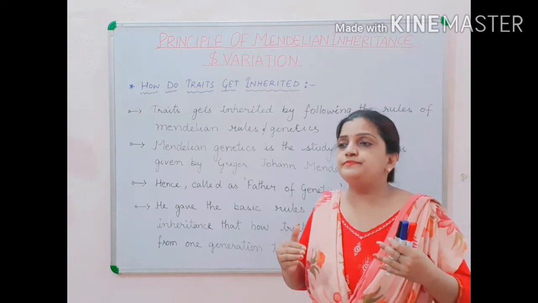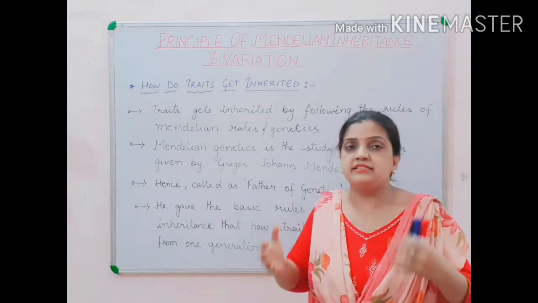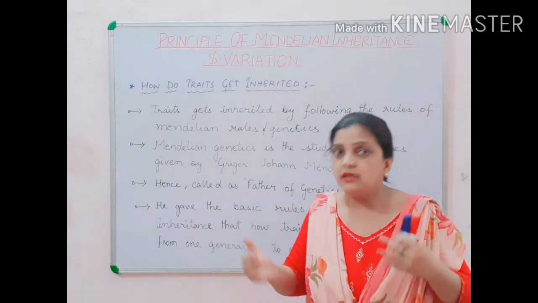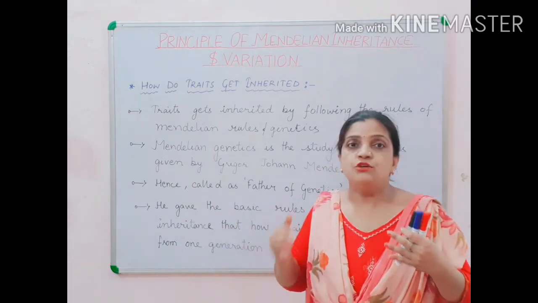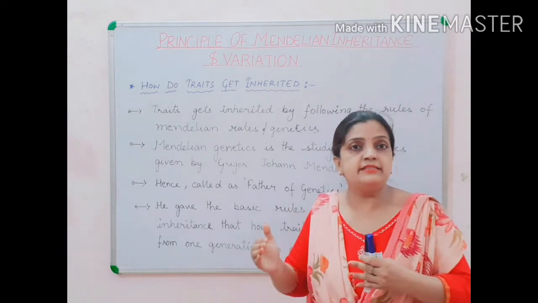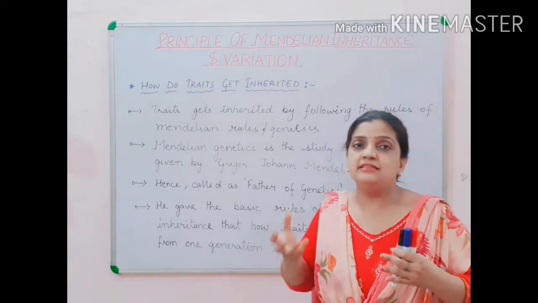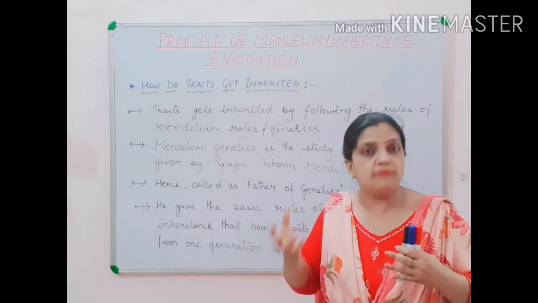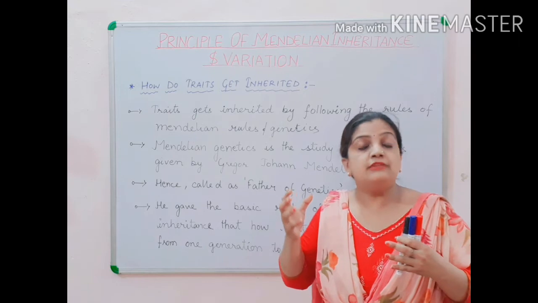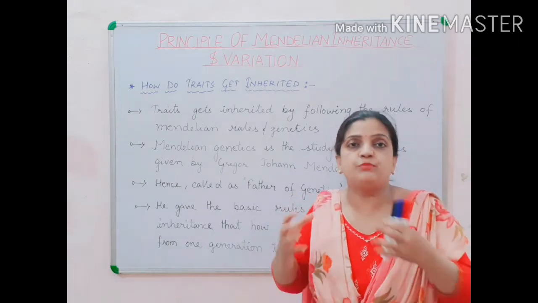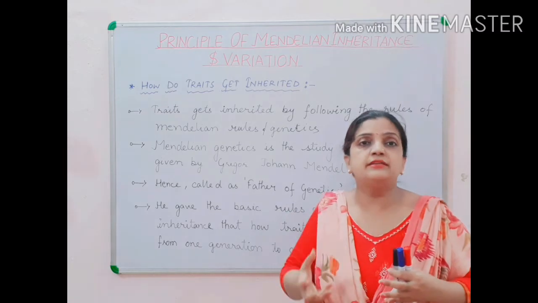So automatically, by itself, the genes or traits cannot be transferred from one generation to another. The traits always need certain rules, and these rules were framed by Gregor Johann Mendel, and those rules and regulations, framed and postulated together, are called